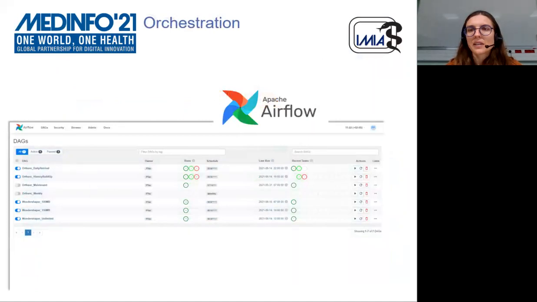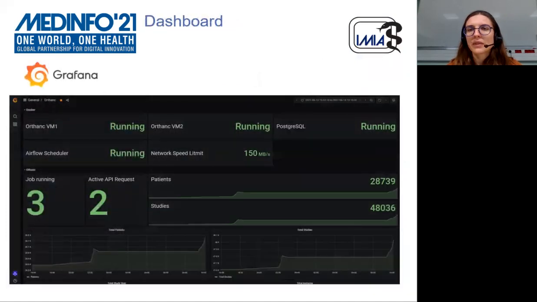The various tasks deployed for image retrieval from healthcare, and in particular, the orchestration of the retrieval of all new data produced by healthcare, and also a retrospective retrieval of data produced in the past, are orchestrated through Apache Airflow. Finally, the dashboard, based on Prometheus and Grafana, allows us to control our import of medical image data.